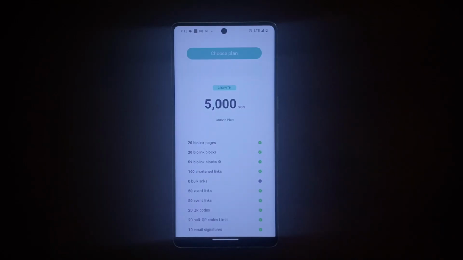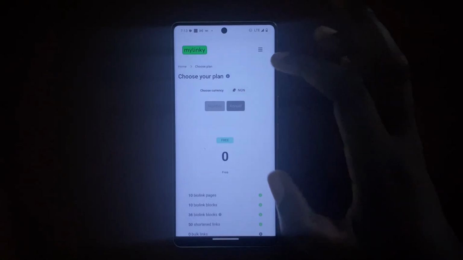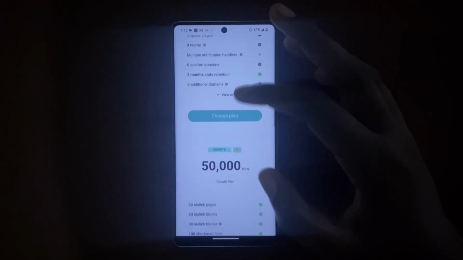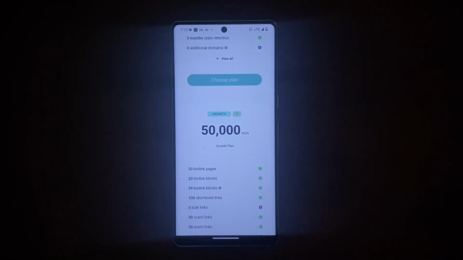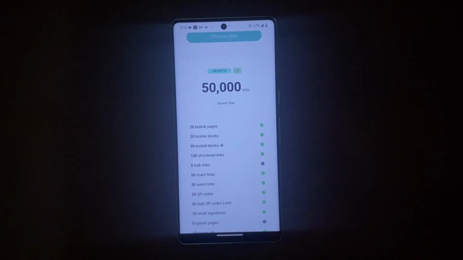Then you can either pay like 5,000 naira a month, which is not a bad price at all, or if you want to do the annual plan, you pay 50,000 naira a year, which is not bad, as you can see here. Look, these are all the stuff you get with the annual plan.